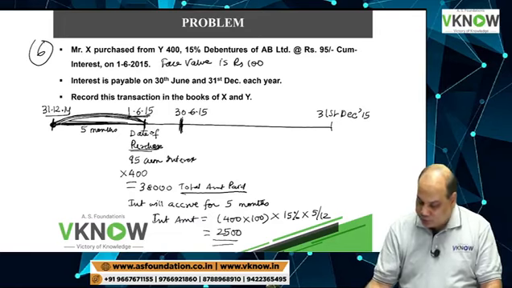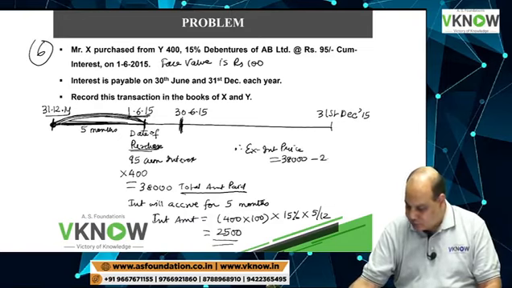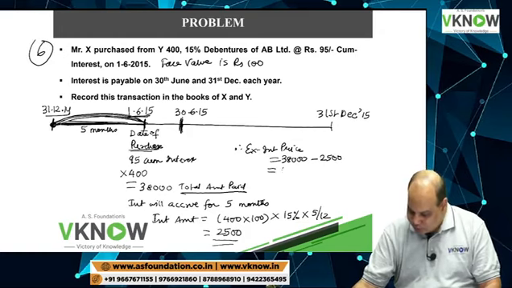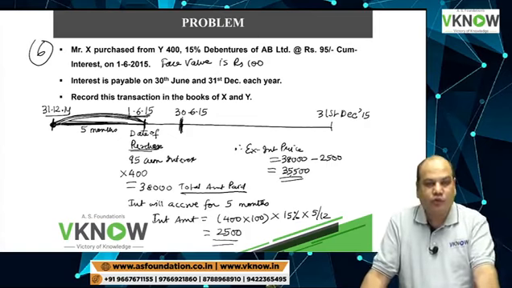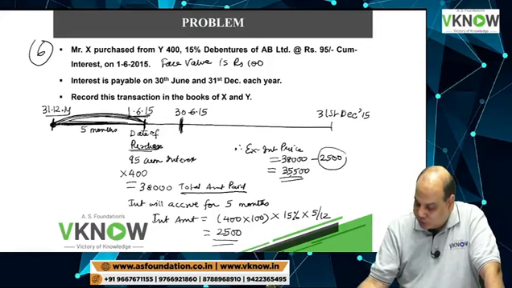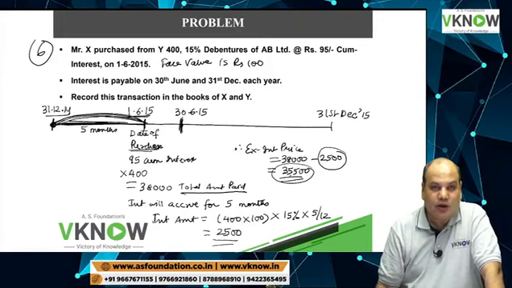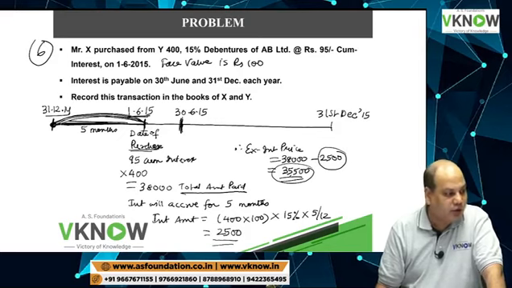Interest is 2,500 rupees. Therefore, ex interest price will be 38,000 minus 2,500 is 35,500. So whatever question comes, you first need to find out what is the interest accrued and what is the ex interest amount. I need the ex interest amount for recording the investment, and I need the interest amount for recording the interest.